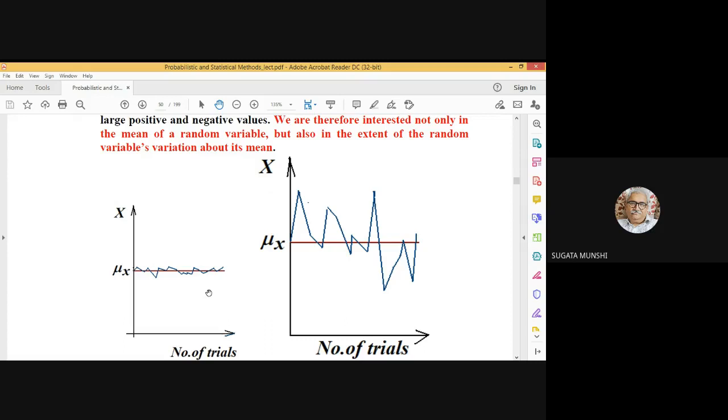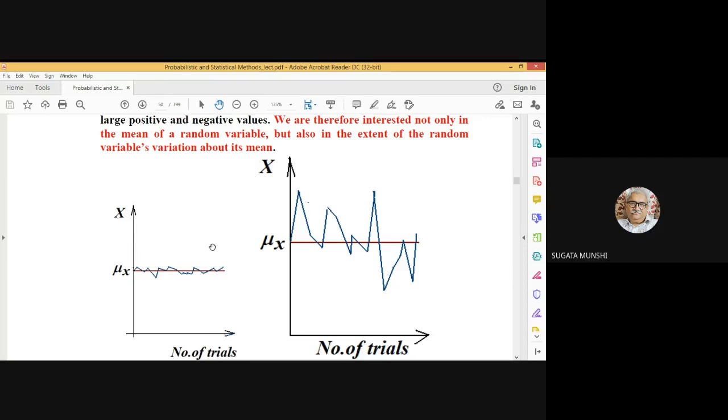Now, if you take the magnitude of x minus mu x and take the expectation of the magnitude of x minus mu x, I am taking the magnitude of x minus mu x and taking its expectation. That may give you a measure of the spread of the random variable about its mean.